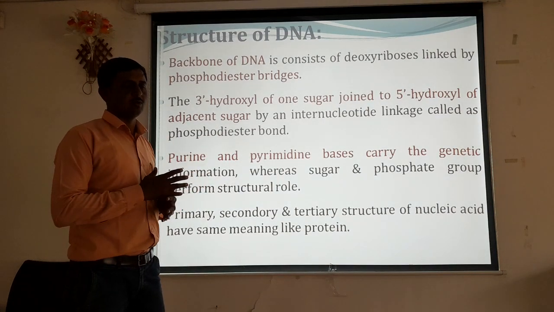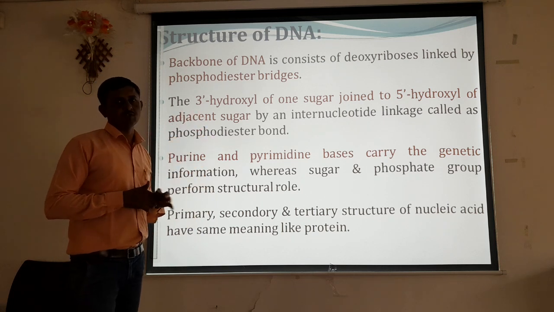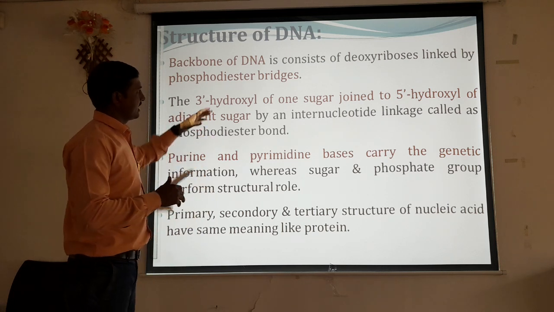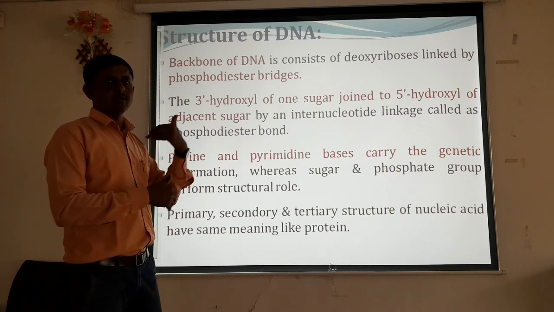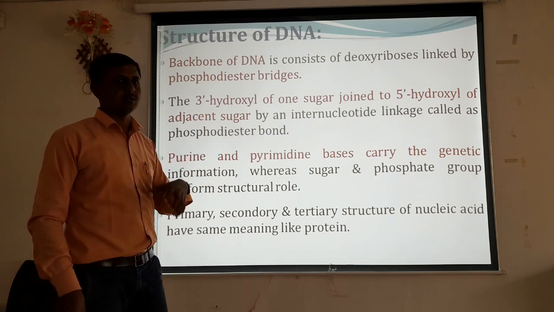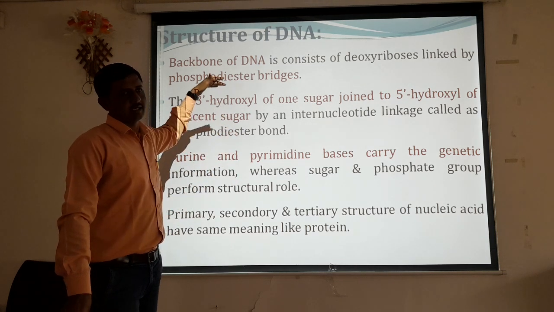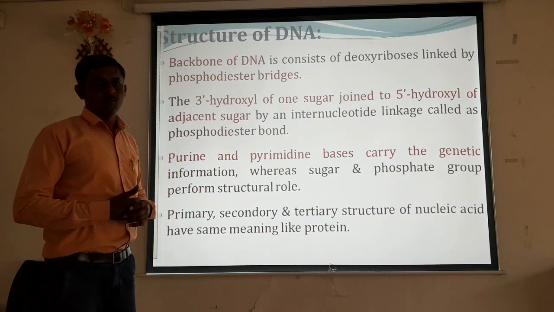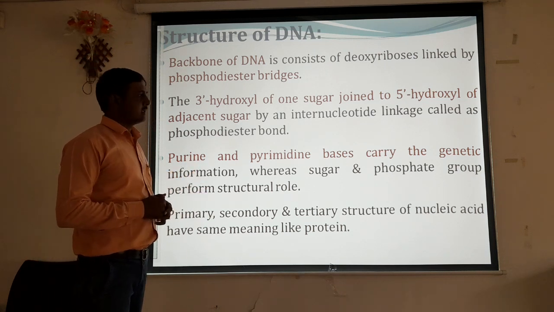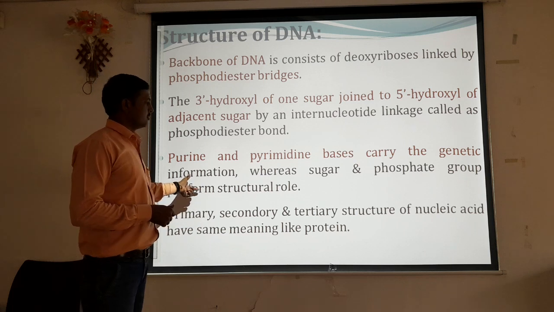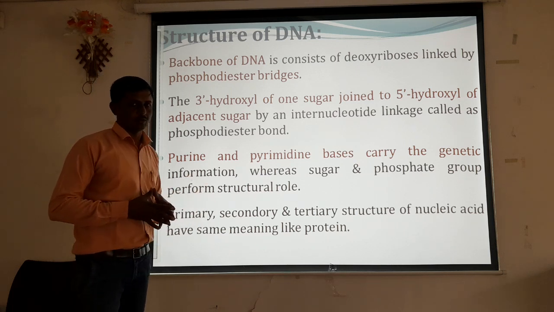When two sugar molecules, the third position hydroxyl group and the fifth position hydroxyl group, form a linkage with one another by losing a water molecule, that linkage is called the phosphodiester bond, and that linkage continuously forms. When a new sugar molecule is added, it again forms the same type of linkage, and that chain keeps forming. Purine and pyrimidine bases carry the genetic information, whereas sugar and phosphate group perform a structural role.